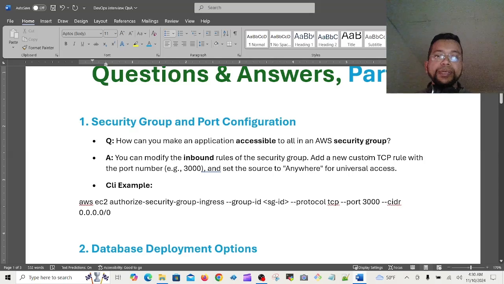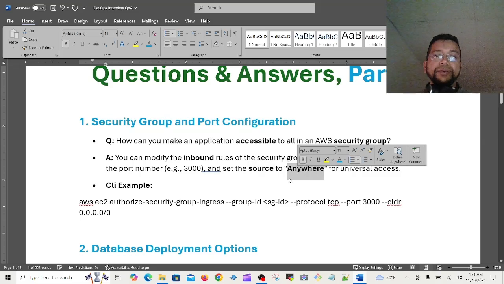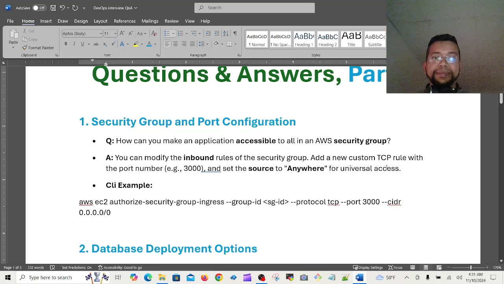So you have to think like inbound rule of the security group. Add a new custom TCP rule with the port number. Which port number should be accessed? Any kind of port number, 3000, 5000, anything else. And set the source. Of course, don't forget to set the source to anywhere for universal access. That means anybody can access that from anywhere.